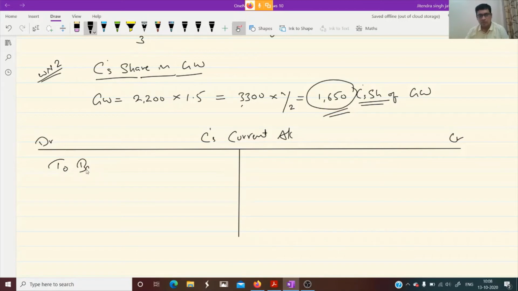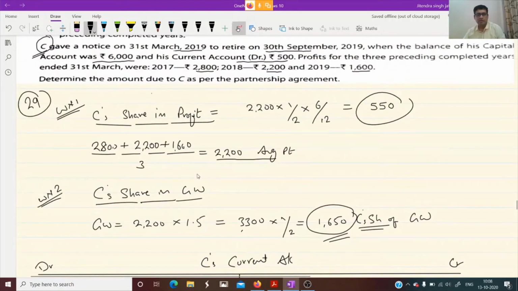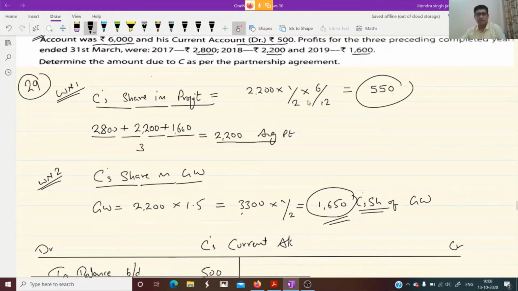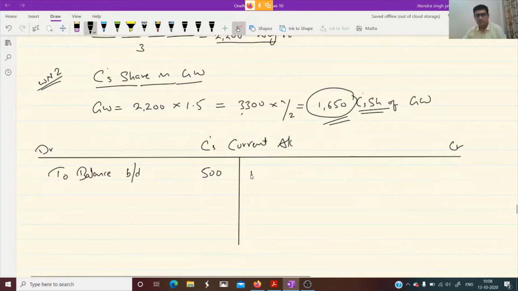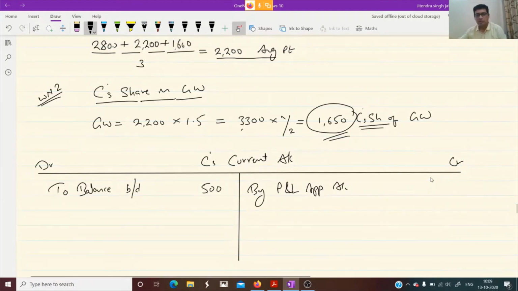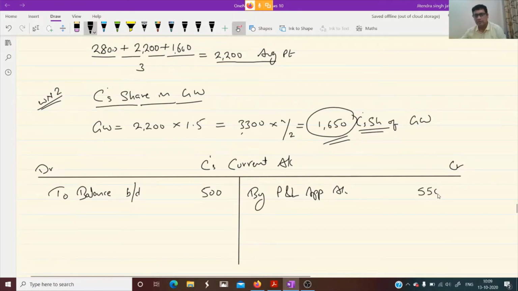To balance brought down, 500. What we transfer here? His share of goodwill and his share of profit. What is his share of profit? 550, isn't it? So his share of profit is transferred here, 550. And then his share of goodwill 1650.